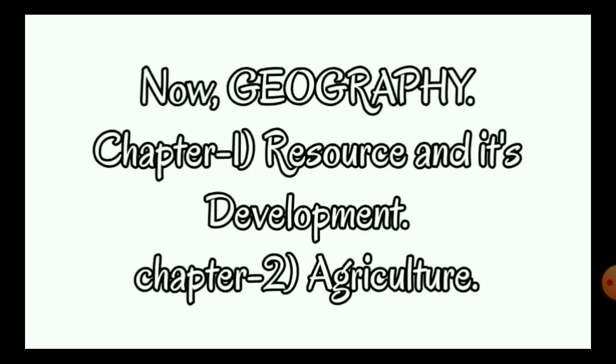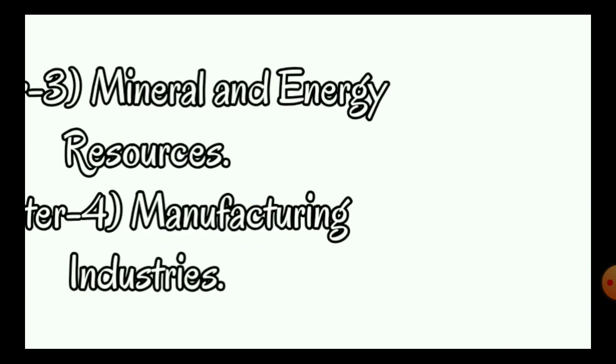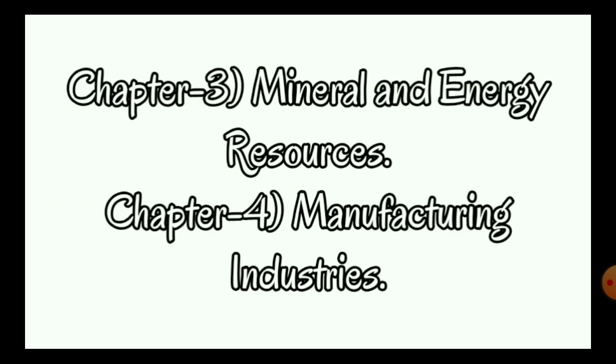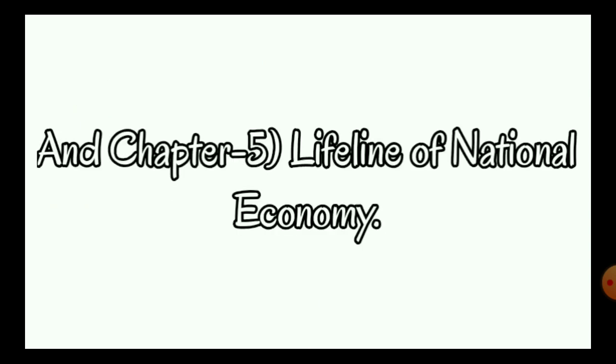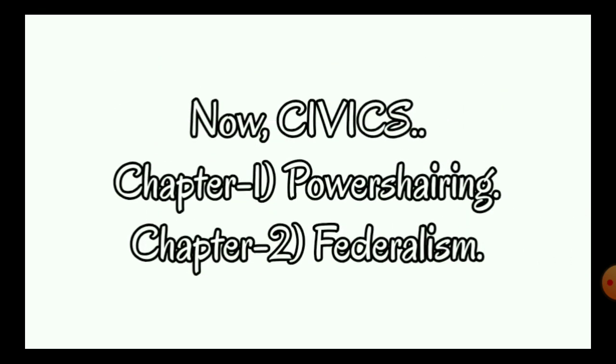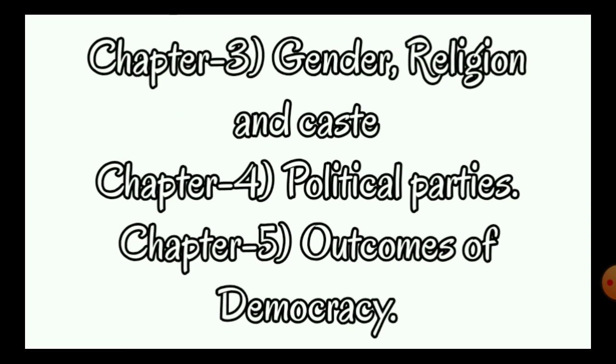Now we will take geography. Chapter 1, resources and development, chapter 2, agriculture, chapter 3, minerals and energy resources, chapter 4, manufacturing industries, and chapter 5, lifelines of national economy. Then we will take civics. Civics contains chapter 1, power sharing, chapter 2, federalism, chapter 3, gender, religion and caste, chapter 4, political parties, chapter 5, outcomes of democracy.